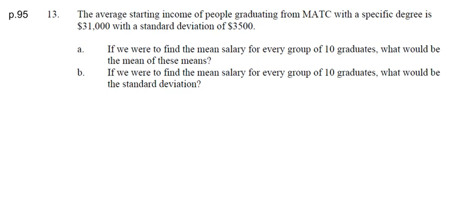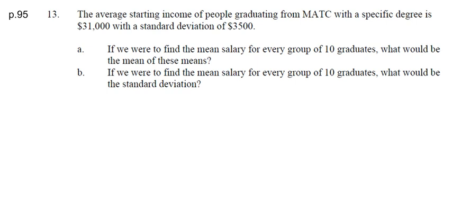If you go to MATC and get a degree in, I don't know what you might get a degree there for, let's say accounting, your average salary is going to be about $31,000, but there's a little variance there. So some people making more, some making less. So this is saying if we were to find the mean salary for every group of 10 graduates, what would be the mean of those averages?